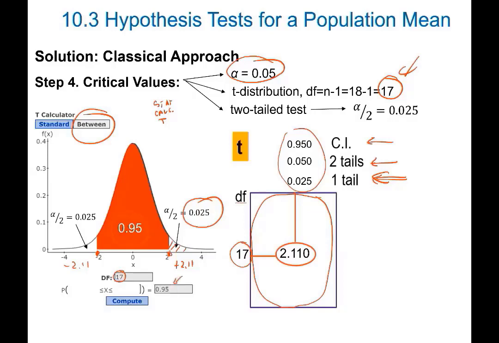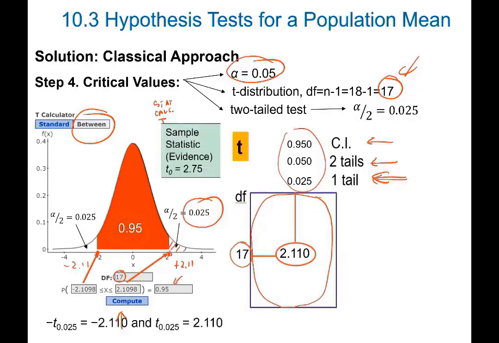The area in the middle is 95%. When you click compute, you will obtain the corresponding critical value. Actually, if you round, this critical value is exactly negative 2.11 and the other is positive 2.11. We need to compare my evidence with those points of reference. My evidence actually was 2.75. The t statistic, the t score of my evidence, is 2.75.